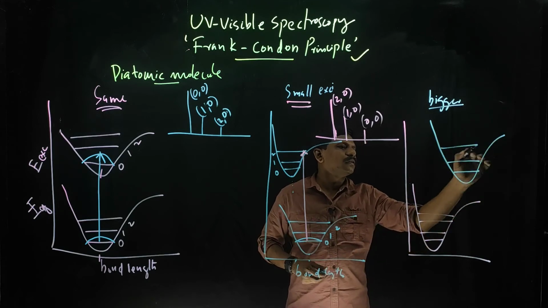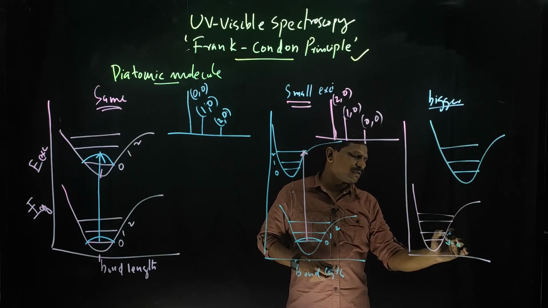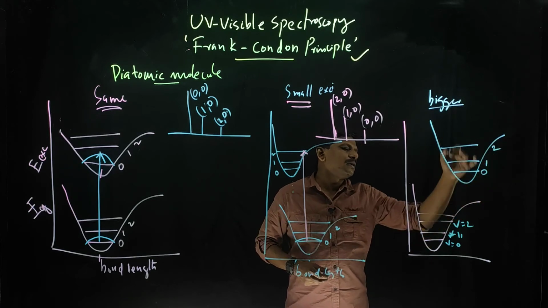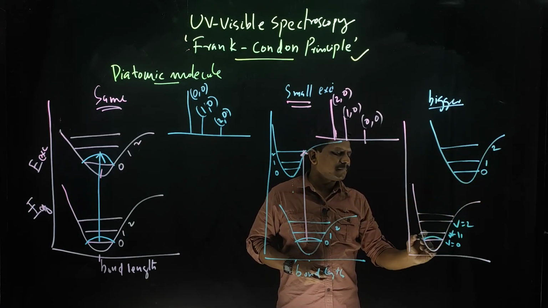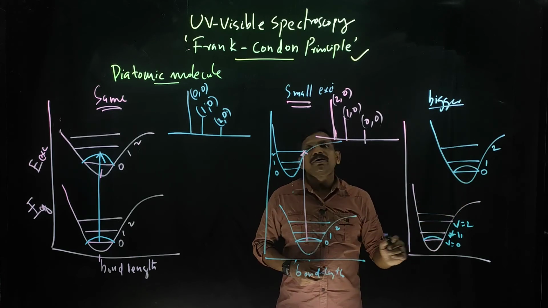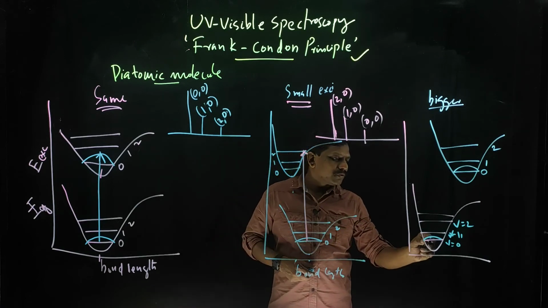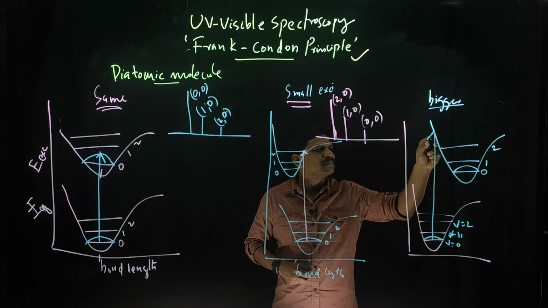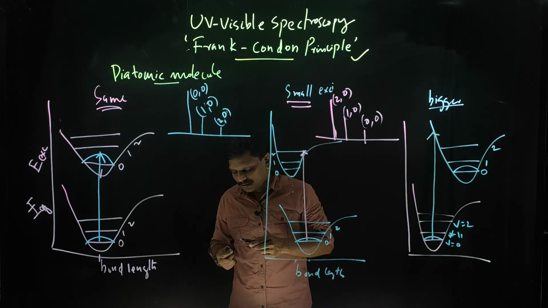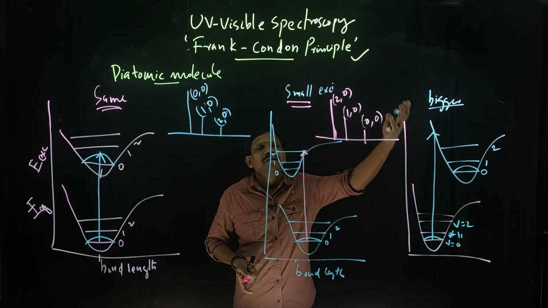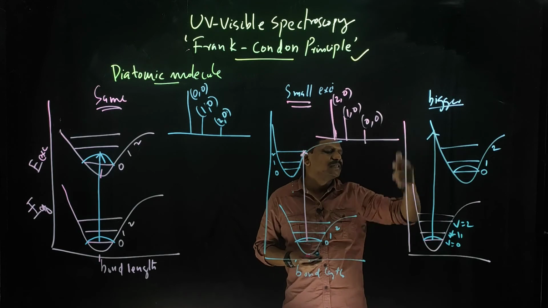You can see V equals 0, V equals 1, V equals 2, like that. So this is your first 0 to 0. But according to the Franck-Condon principle, you have to express the electronic transition as a straight line, because appreciably very low internuclear distance change is happening during the electronic transition. So you have to express it in a straight line.